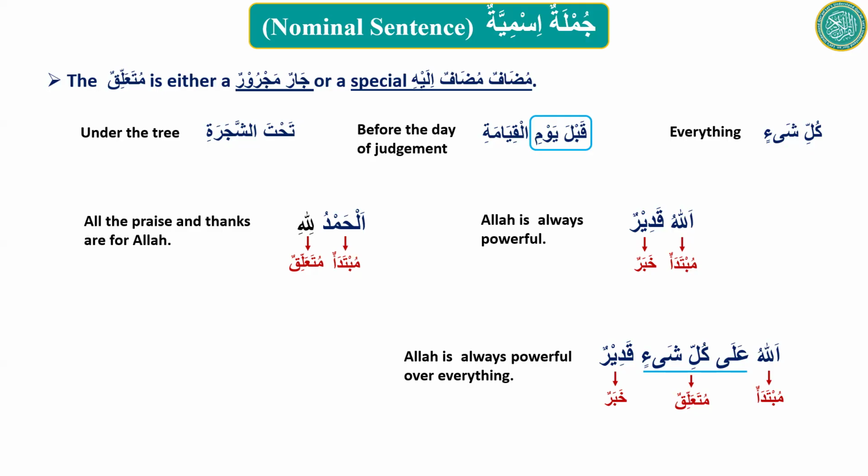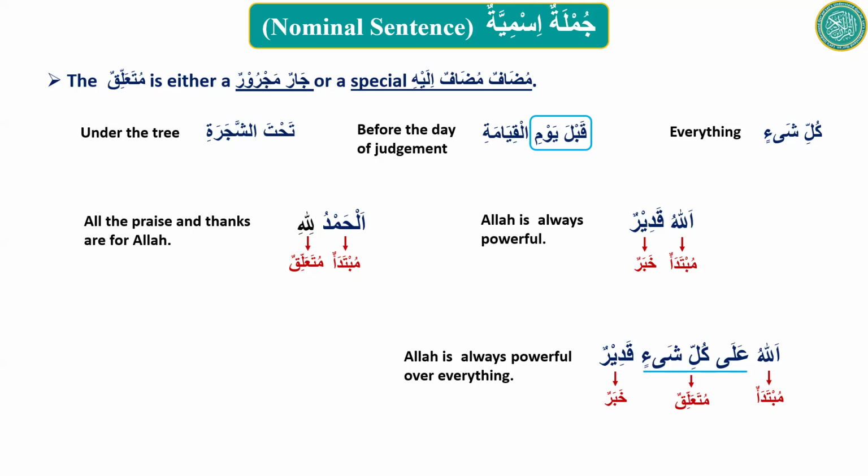So now we have three examples. In example number one, Allahu Qadirun, we have mubtada and khabar. In the second example, we have mubtada and muta'alliq. There is no khabar. And in the third example, we have mubtada, khabar, and muta'alliq, all of them. So this is what you will see in reality.